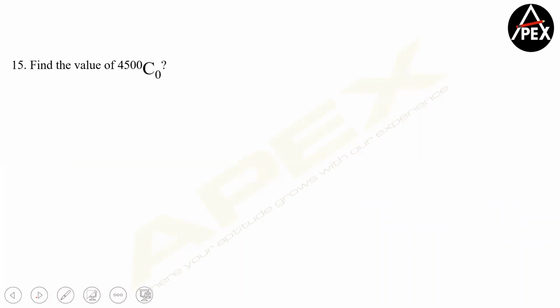What's the answer of this, guys? Yep, so this is 4500 factorial by (4500 minus 0) factorial, which will again be 4500 factorial into 0 factorial. Your answer is going to be 1.